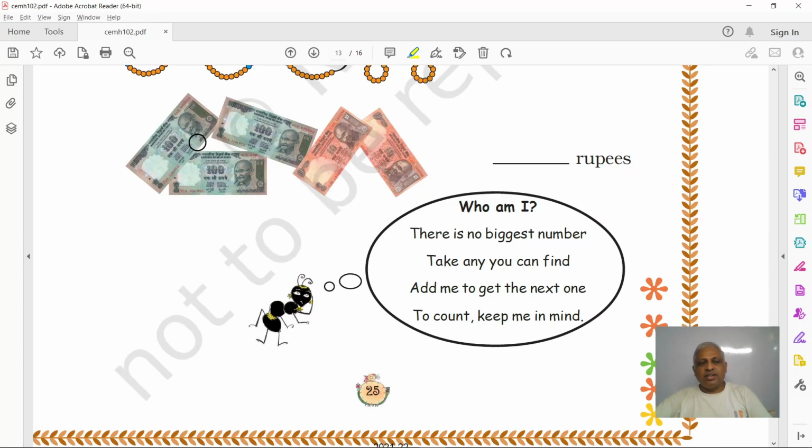Next, can you tell me how many rupees are there here? 3 hundreds and 2 tens. 320 rupees. Okay.